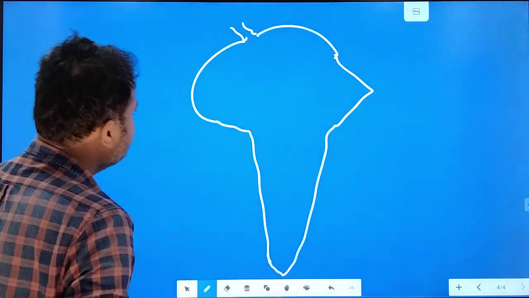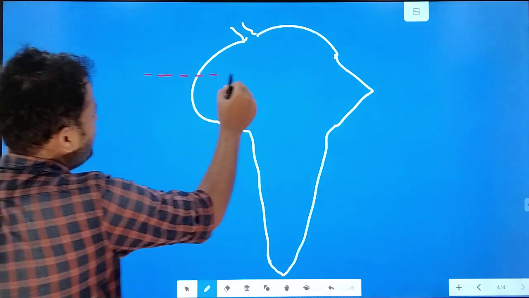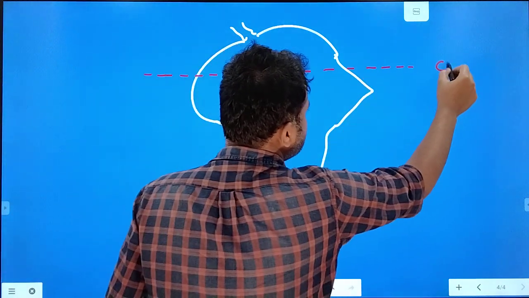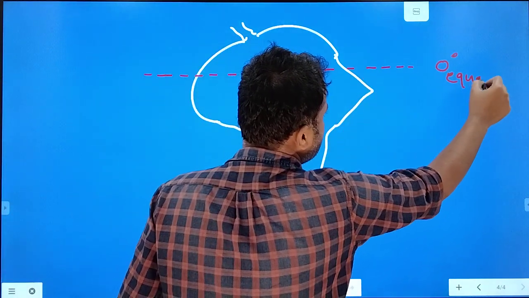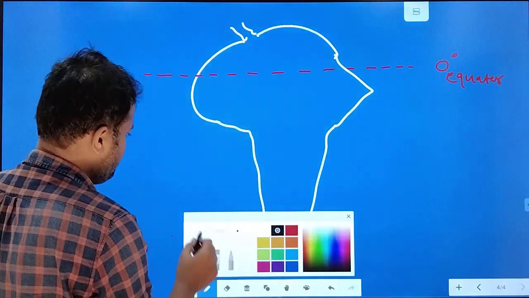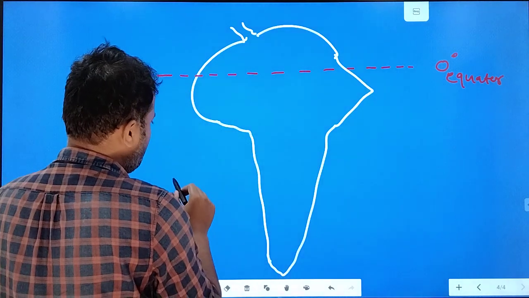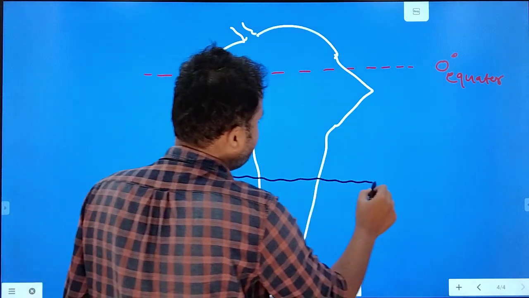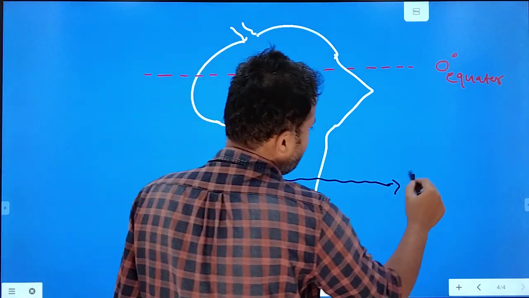Now understand one thing, the 0 degree equator passes from here, right? 0 degree equator. And Tropic of Capricorn passes somewhere here. Here, what?